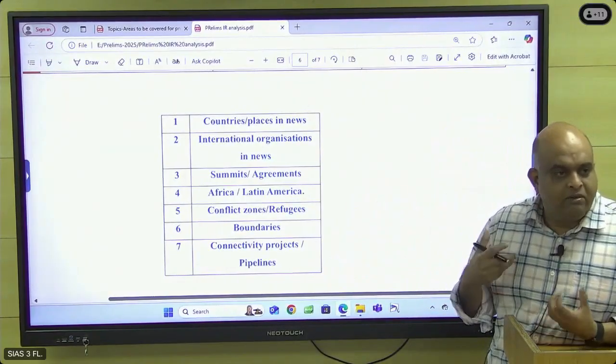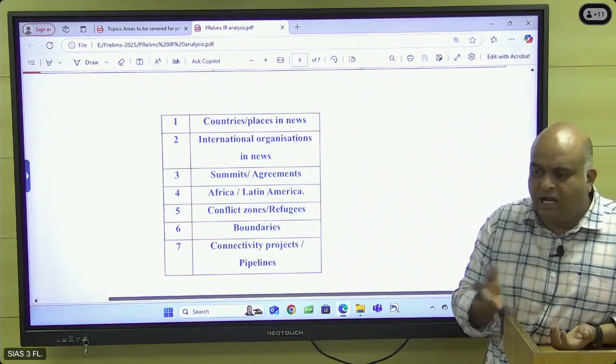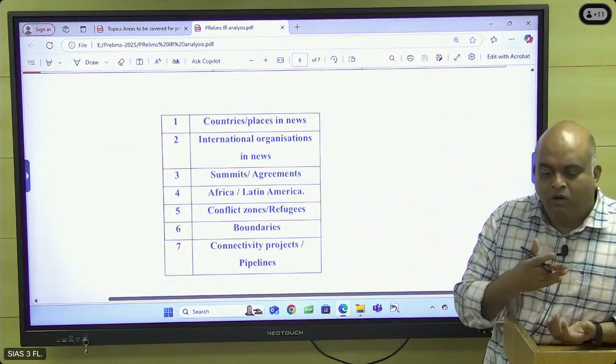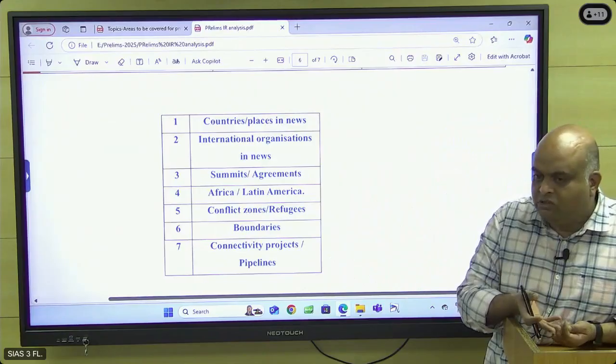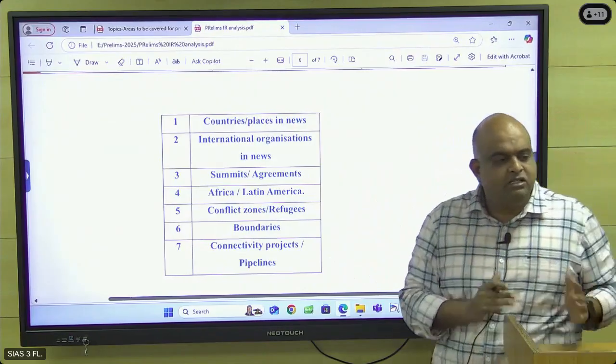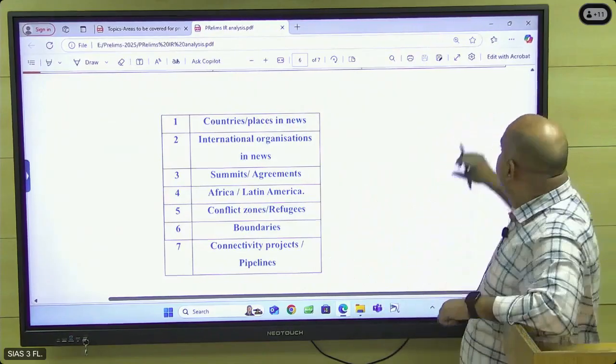Okay, it won't take much effort. All you have to do is analyze, check the map, what the areas are, whether it was in the news. Region by region you check it, which means automatically we can cover a lot of things.